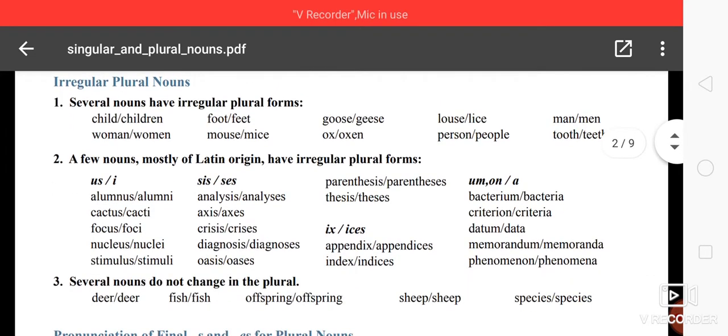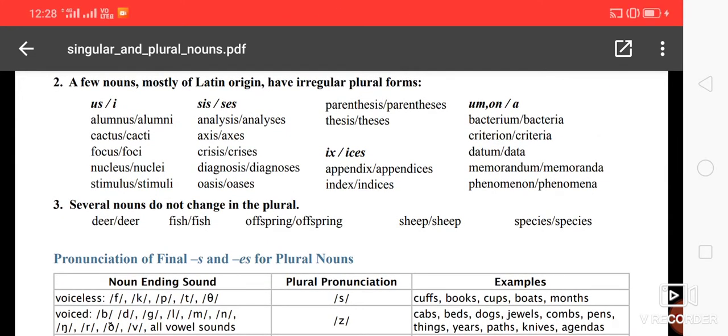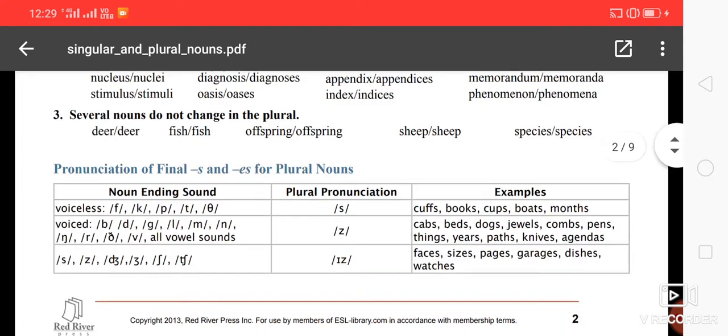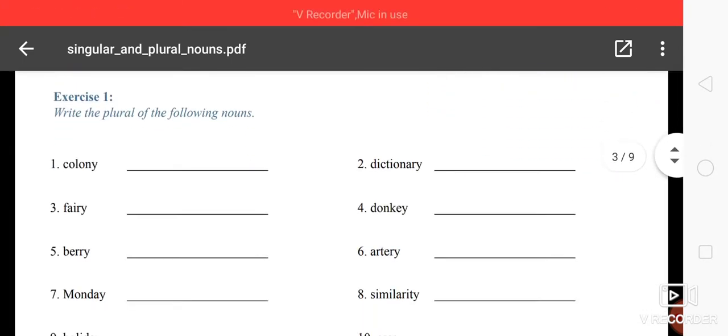Then several nouns do not change in the plural, like deer, fish, offspring, sheep, species. They do not usually change their plural form.